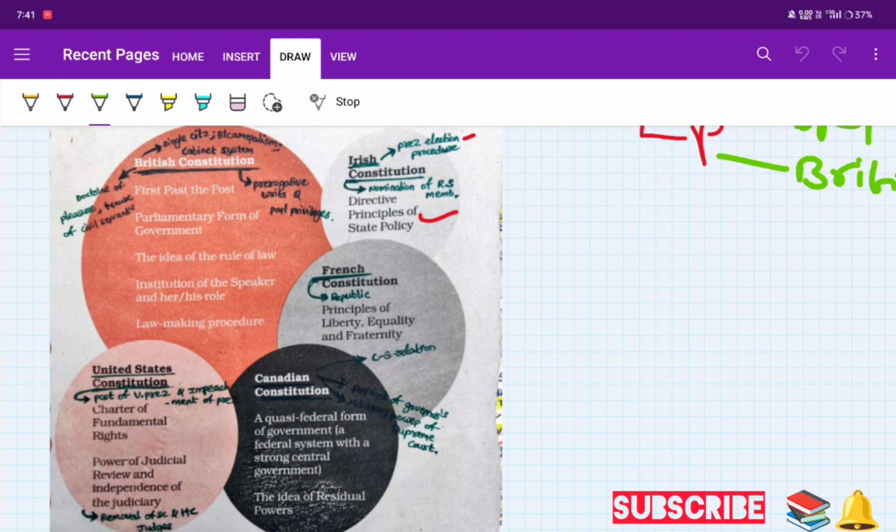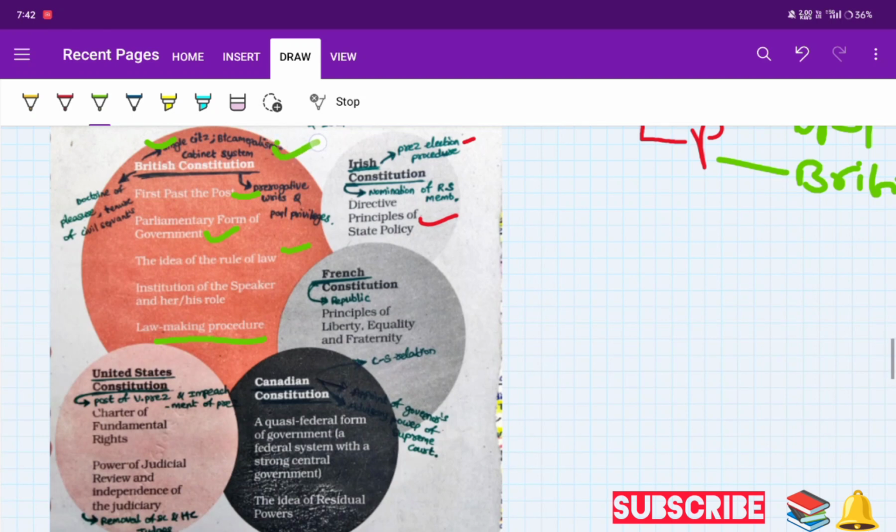So from the British Constitution, we adopted the first past the post election procedure, the parliamentary form of government, the idea of rule of law, the institution of speaker and his role, and the lawmaking procedure. Along with it, we took single citizenship, bicameralism, the cabinet system of government, prerogative writs and parliamentary privileges, the doctrine of pleasure, and tenure of civil servants.